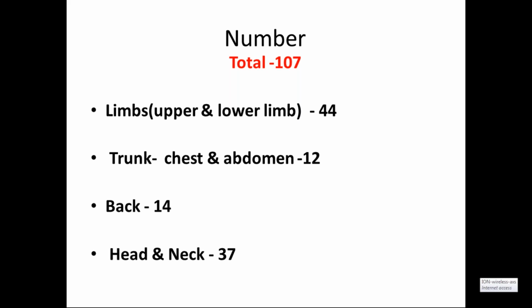One is the Shakagata marma, that is according to location, like I have just told: limb marmas, trunk marmas, back marmas, and the head and neck marmas. Then the second category is according to parinama, that is the effect of injury. The third one is according to rachana, that is the structural base. And the fourth one is according to pramana, that is the anguli pramana. Is it clear? There are 4 types of classifications they have made.